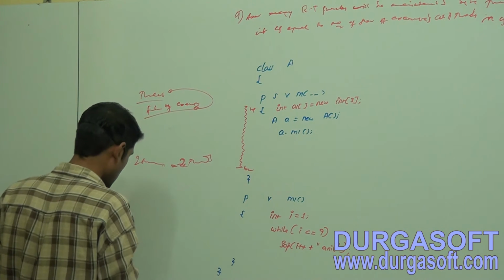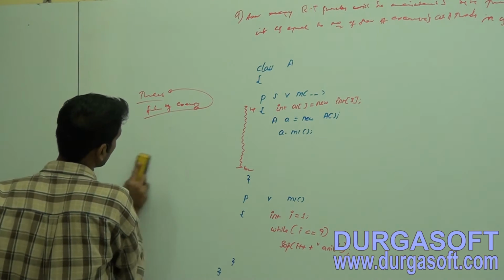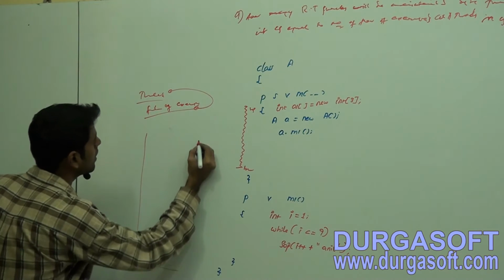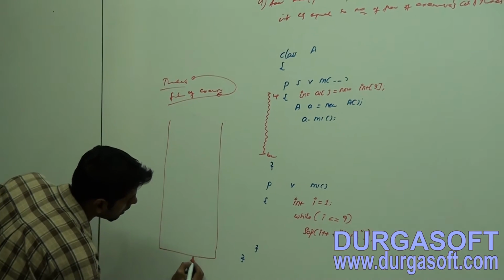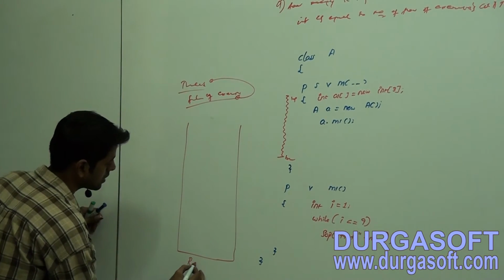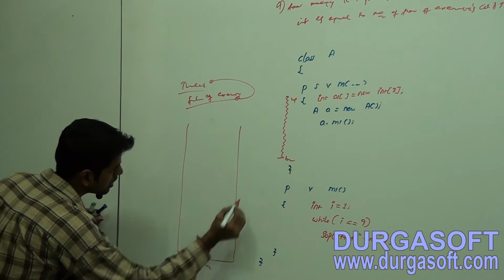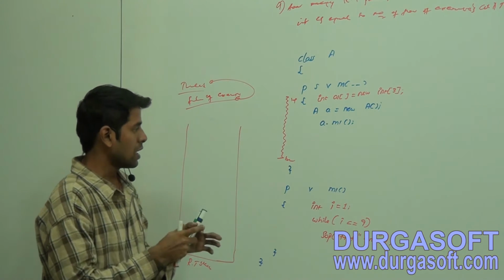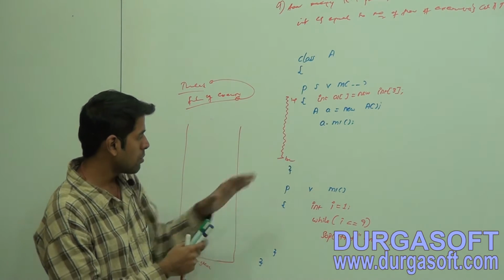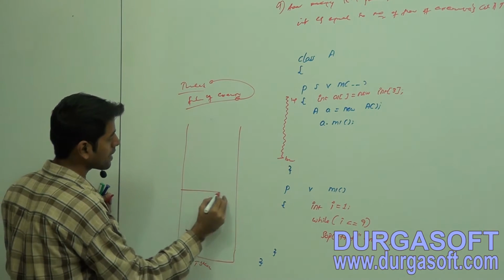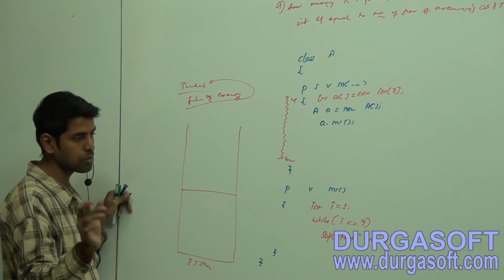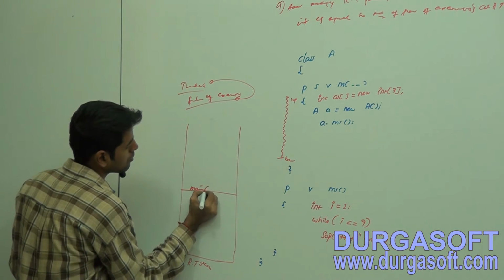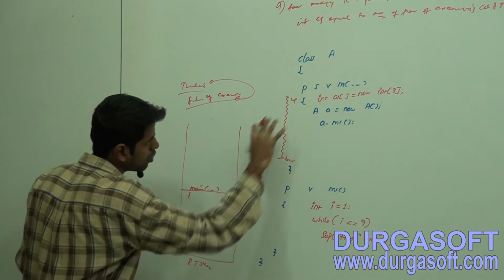So only one runtime stack will be available. This is the runtime stack for this thread. Now this main method will be loaded into the activation record. Observe here how exactly it executes. This is the main method and this code will be loaded here.